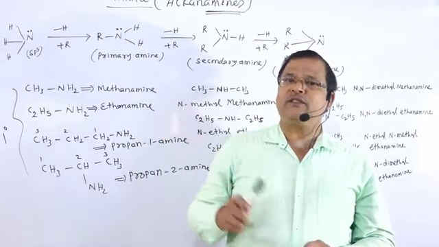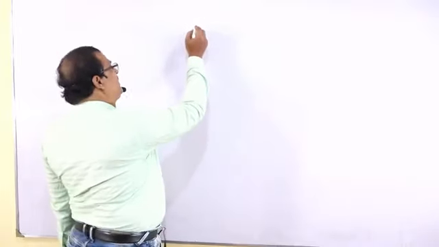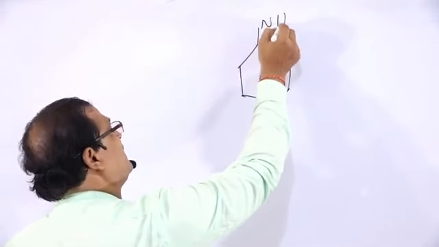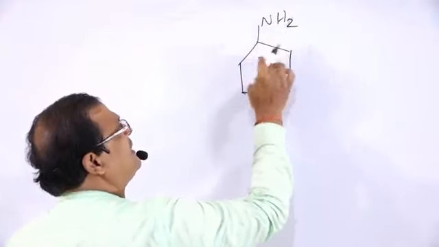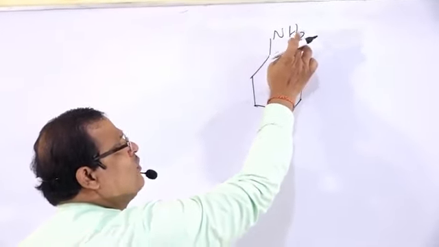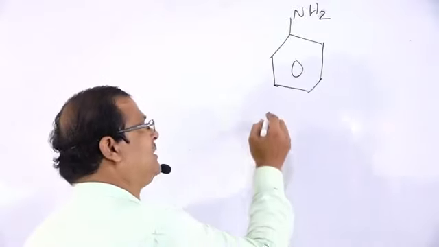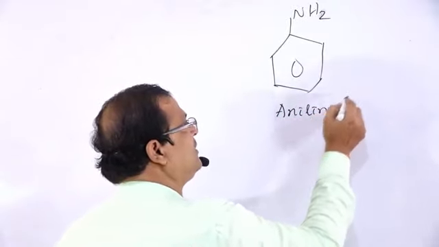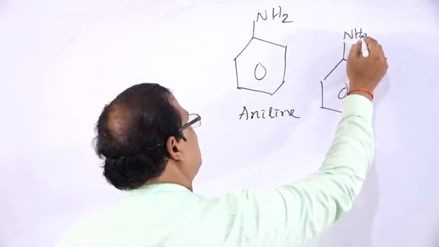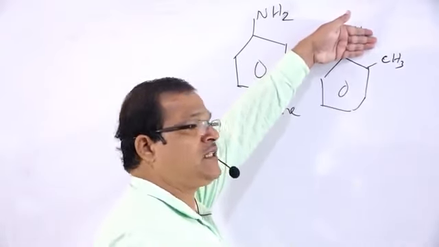Next, some examples of aromatic amines. If we take NH3, ammonia, and one hydrogen atom is replaced by a C6H5 group, this compound is named aniline.